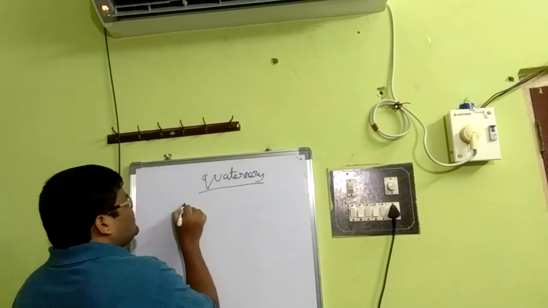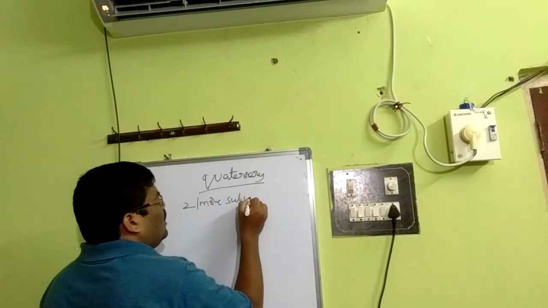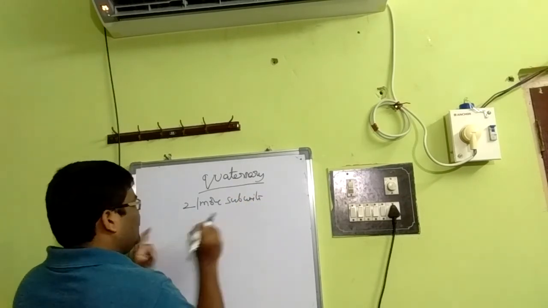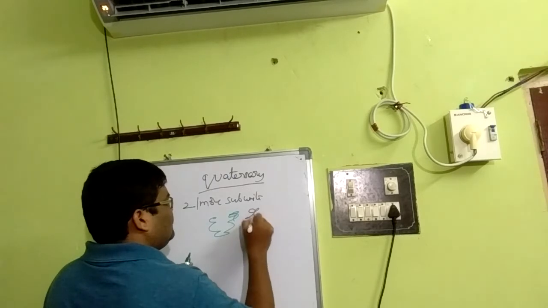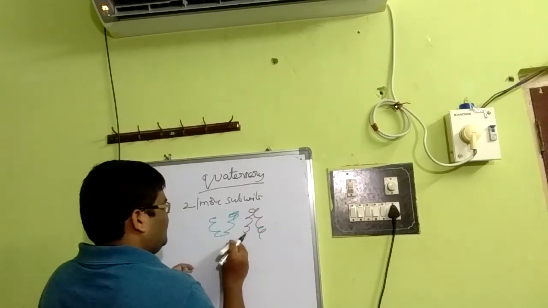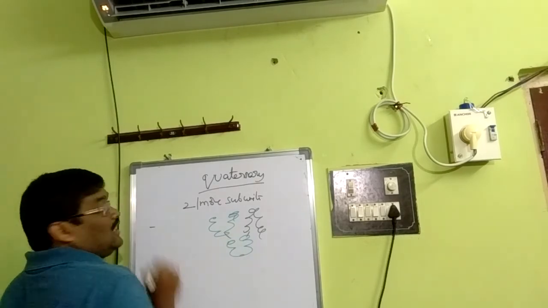In quaternary structure, there are two or more subunits. It is one, and this is another one, and this is another one. For example, here there are three subunits, and they link together by different bonds.